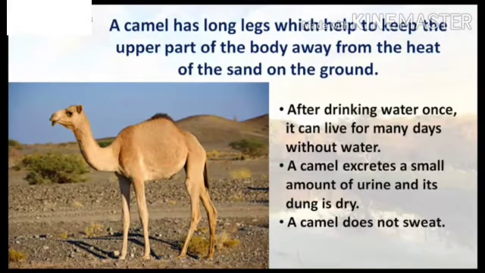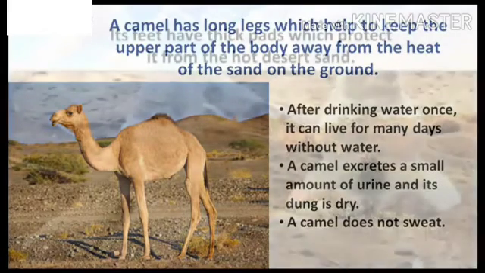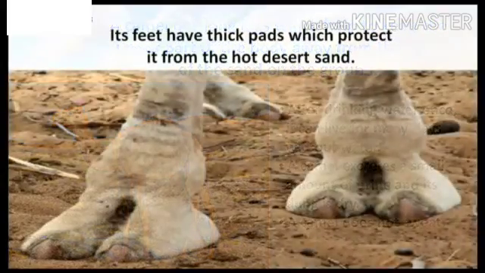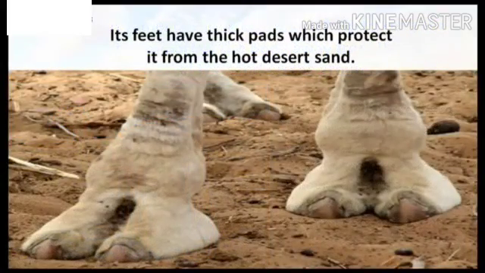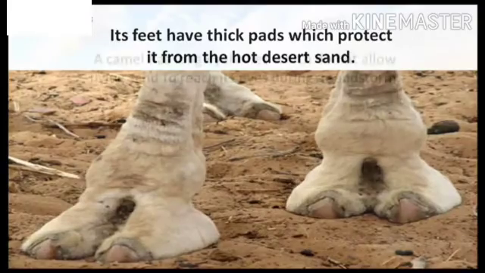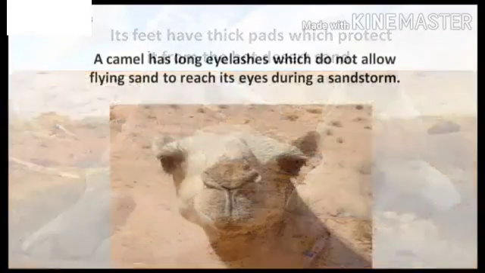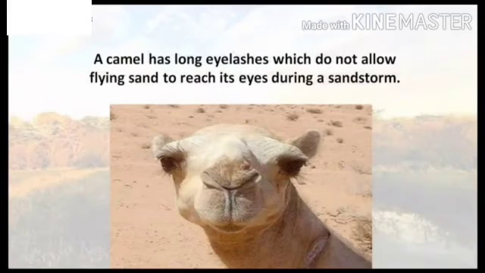A camel excretes a small amount of urine and its dung is dry. A camel does not sweat. Its feet have thick pads which protect it from the hot desert sand. A camel has long eyelashes which do not allow flying sand to reach its eyes during a sandstorm.